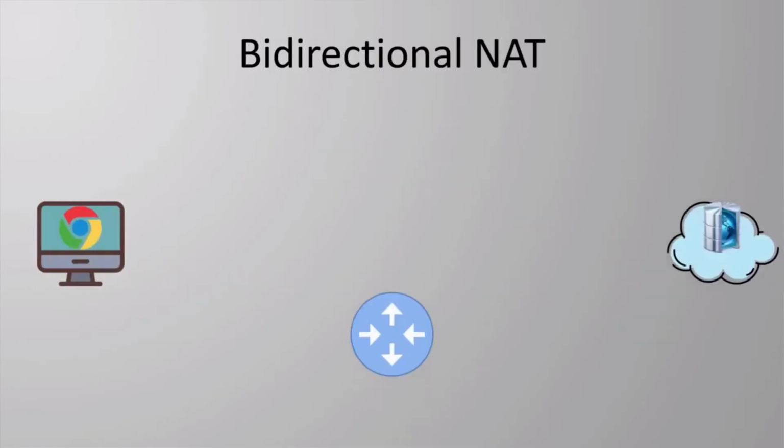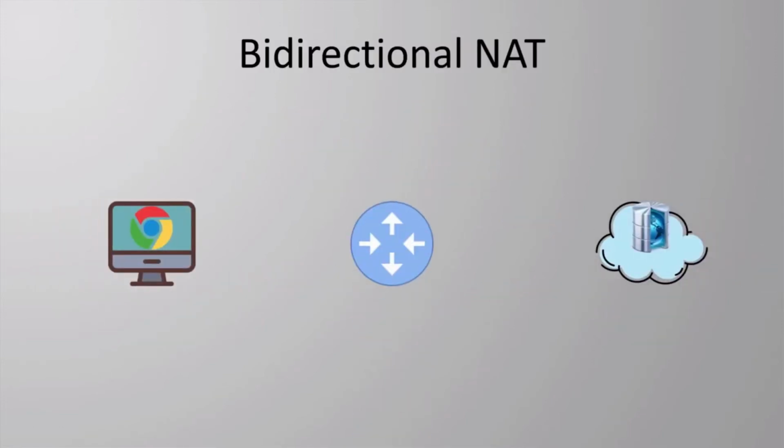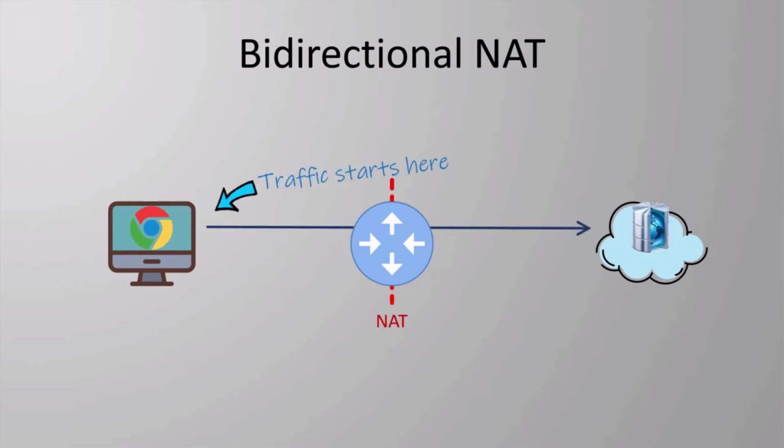Bidirectional NAT. When we think of NAT, we often need to think about where the traffic is initiated, that is, where traffic starts. For example, traffic may start on a workstation with a web server on the internet as the destination. The web server will then send traffic back to the workstation. This means that NAT is applied in a particular direction, and that direction depends on where the traffic starts.